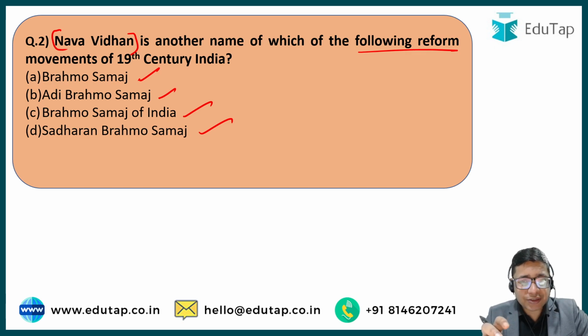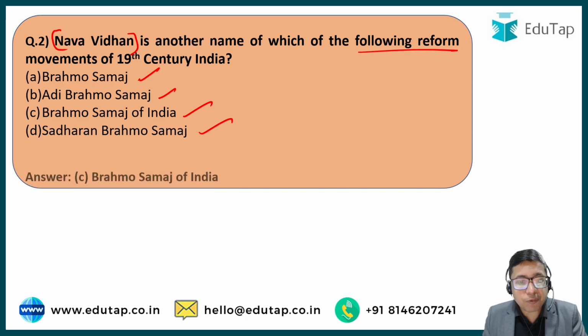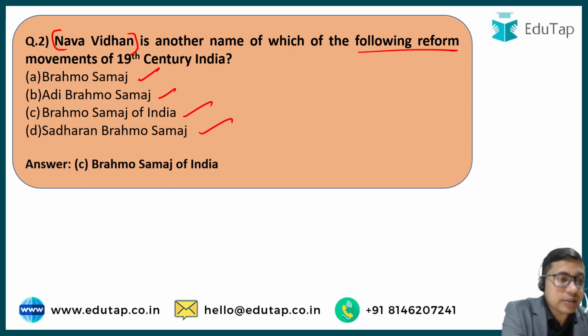Basically, Brahmo Samaj, as we know, was started by Raja Ram Mohan Roy, but progressively it got bifurcated into various factions owing to differences in ideas, how the organization should work, and what should be the focus of the organization. There were various differences amongst the eminent leaders of this organization, and that is why Brahmo Samaj split into various other groups. One of such groups was known as Nava Vidhan, and that group was the Brahmo Samaj of India, option number C.